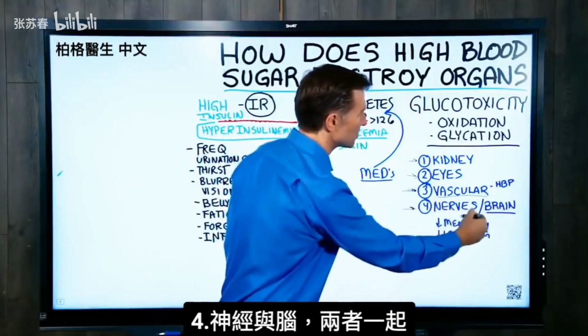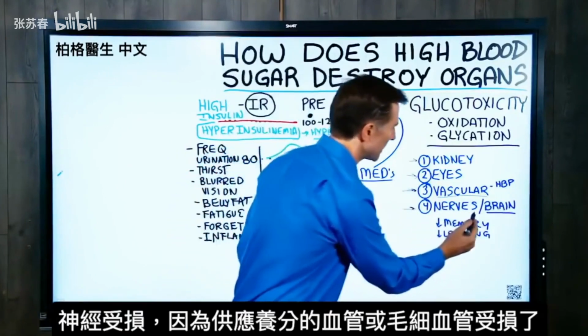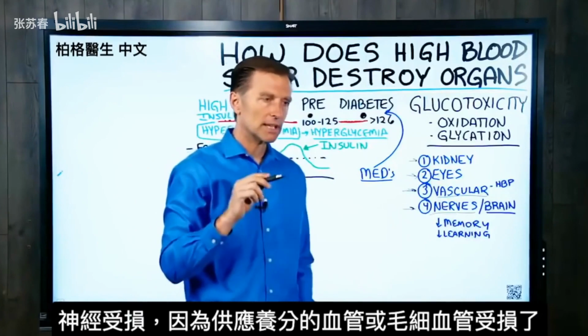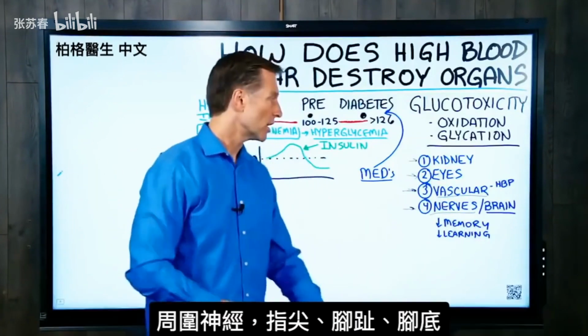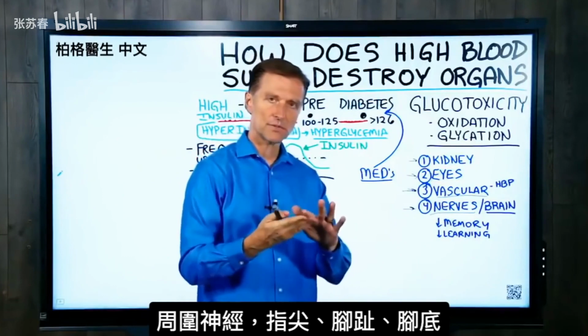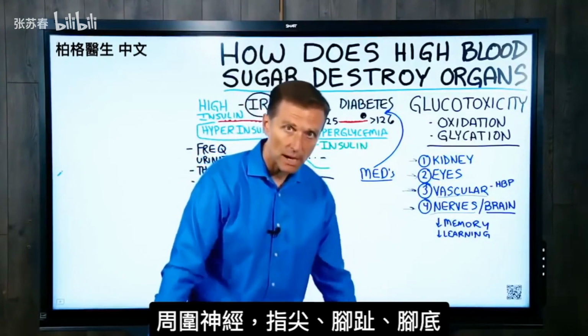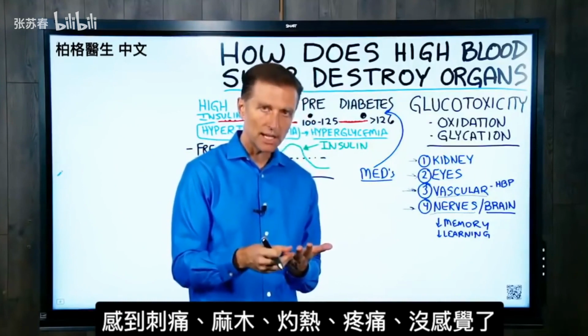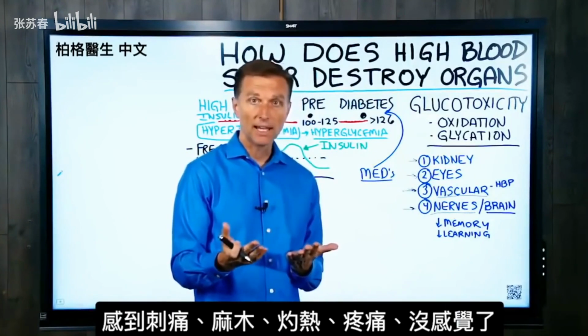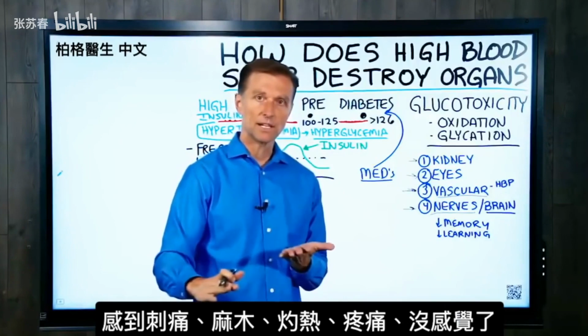Okay, next one is the nerves and the brain. I'm considering this as one, but the nerves are affected. Primarily the blood vessels or the capillaries that feed the nerves, starting off in the peripheral nerves in your fingertips and your toes, on the bottom of the feet. You'll start feeling tingling, numbness, burning, maybe just pain, and then complete, you can't feel it anymore.